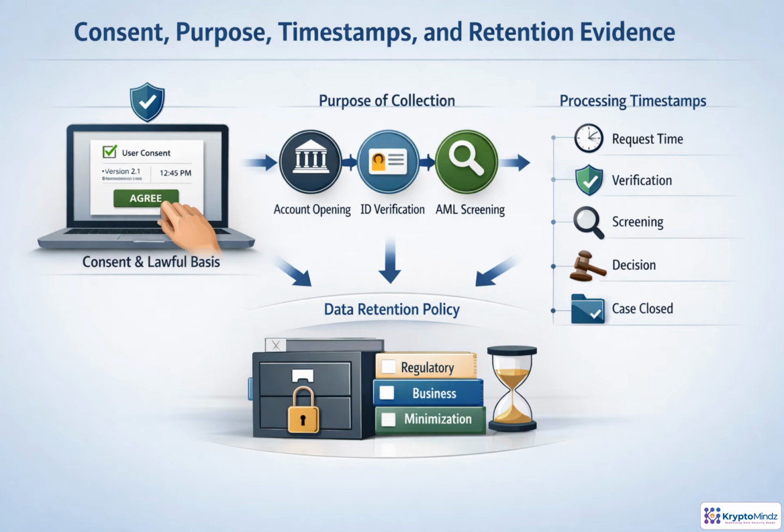Privacy evidence and AML evidence should be part of the same connected record. Start with the lawful basis: consent where required, plus the notice version and time. Then attach the purpose, such as account opening, identity verification, or AML screening. Each processing step needs its own timestamp, from request through decision and closure. Retention must also be justified by regulation, business need, and minimization, so data is kept only as long as it has a defensible purpose.